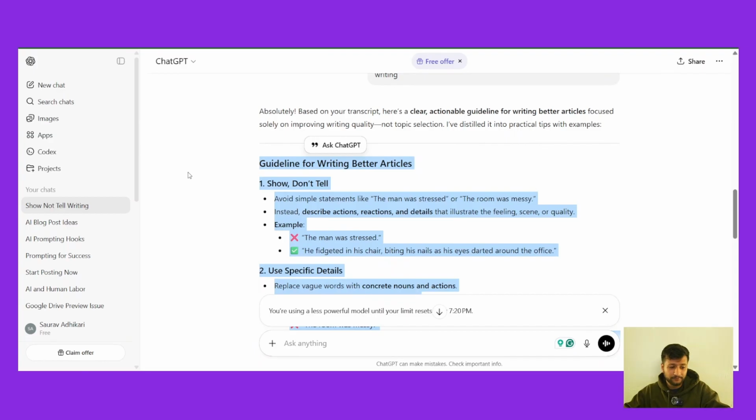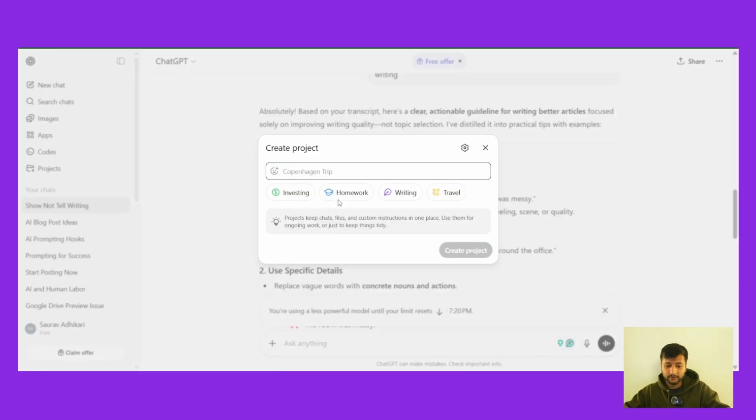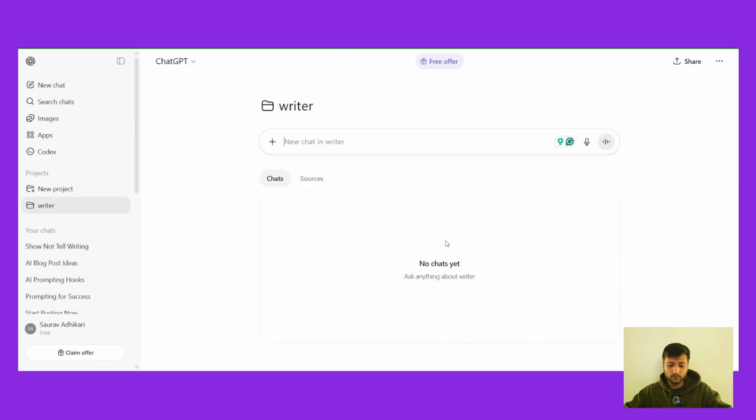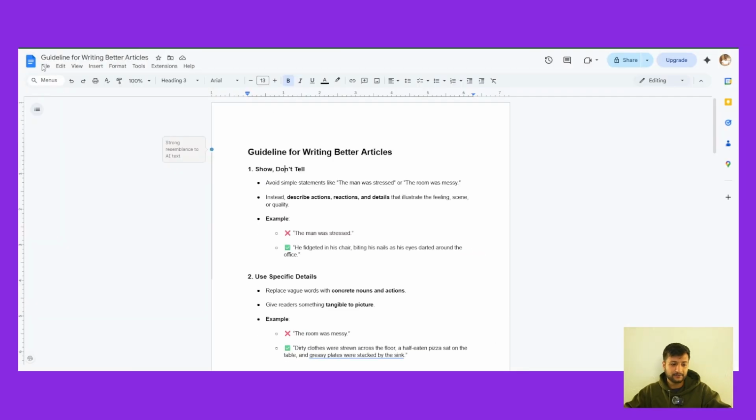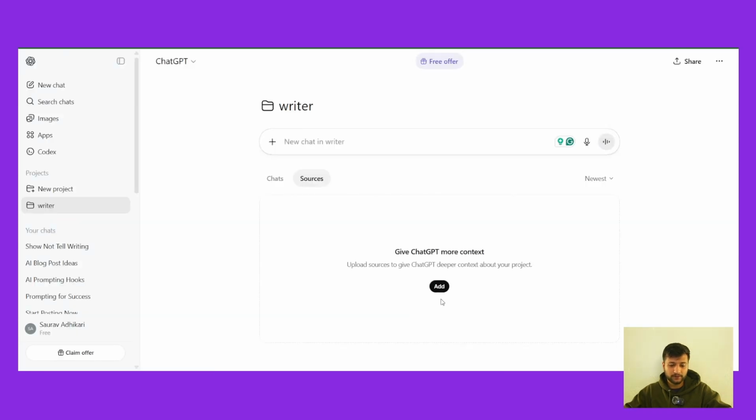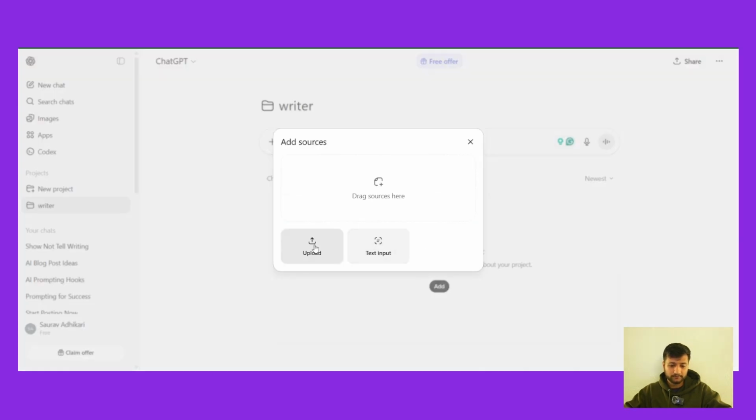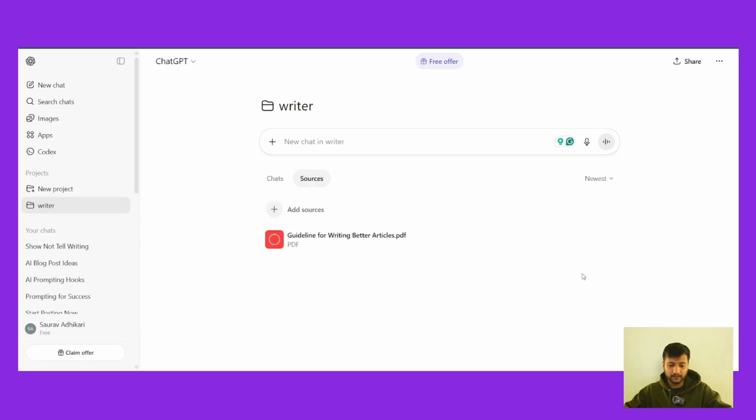You just go to ChatGPT, you go to projects, you click on project and you create a project, writer. So this is your writer, create project. So once the project is created, you add some sources. You upload the exact guideline that we just created. Let me just download it. Okay, it's downloaded. I upload the guideline.